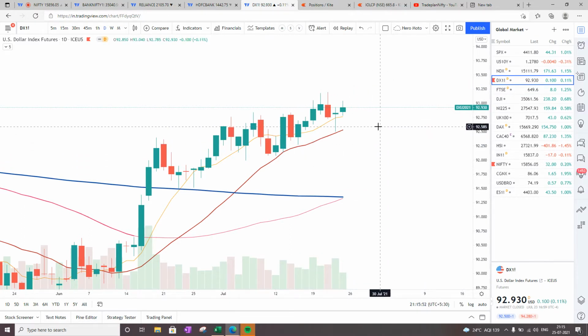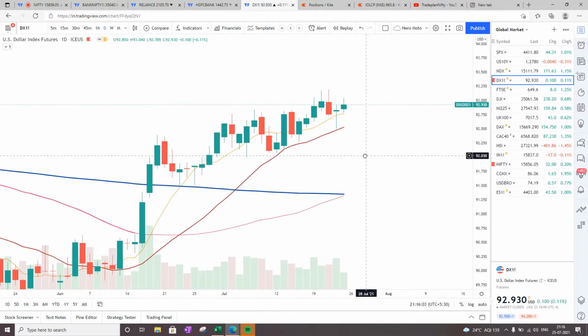So it is very important that this dollar index should start coming down, at least below 90, closer to the 91 range, for a very strong move in Bank Nifty, because this will have a direct impact on inflation and thus on Bank Nifty for us. So this is not looking good for the Indian market.